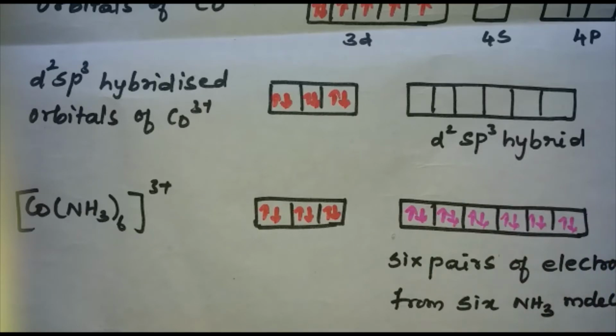Here, this complex uses the inner d orbital for hybridization. Therefore, it is known as inner orbital or low spin or spin paired complex.